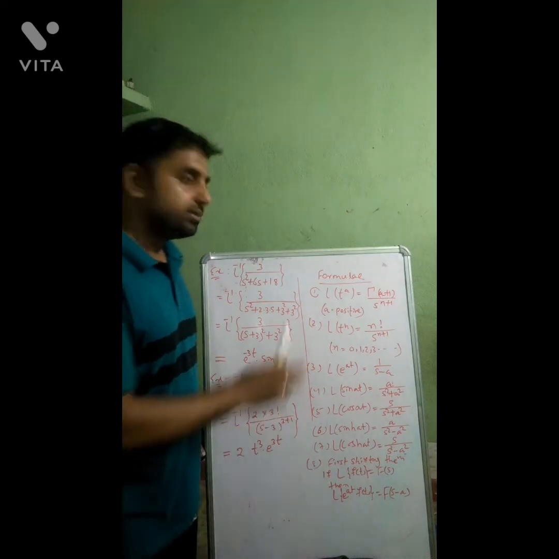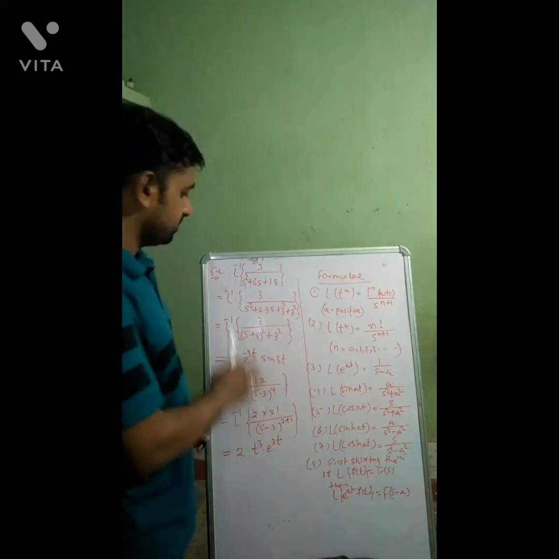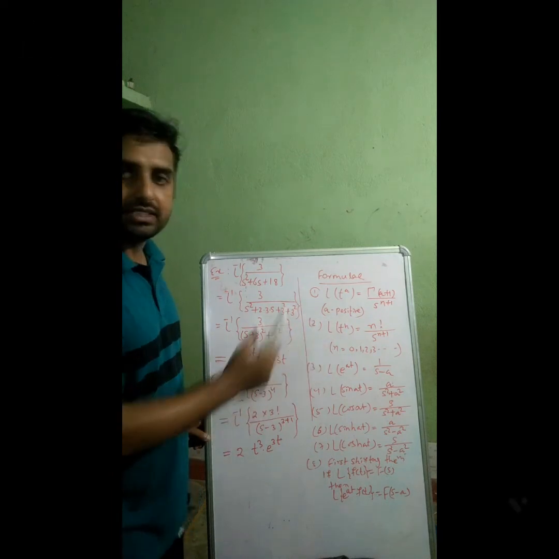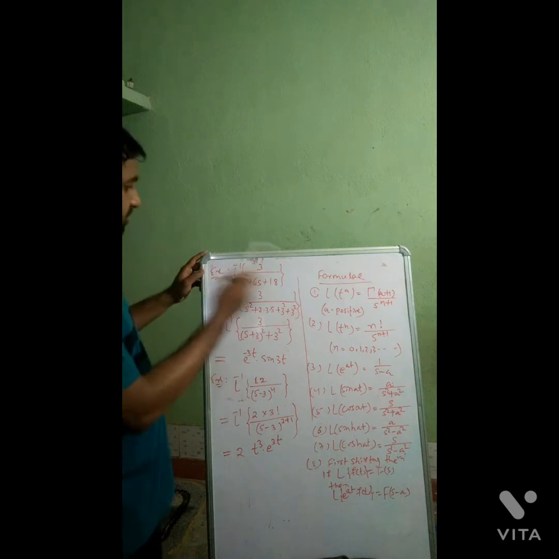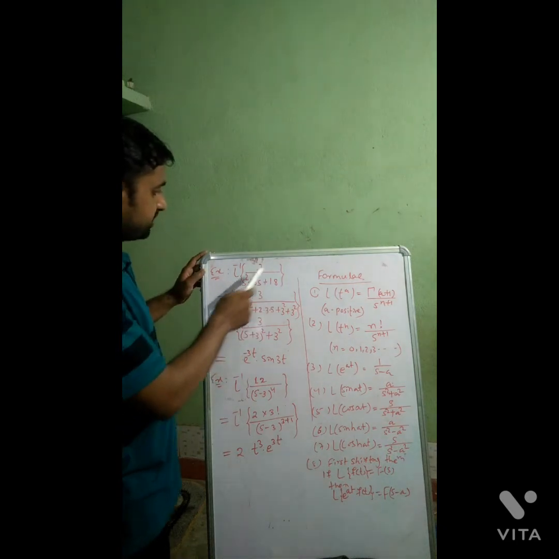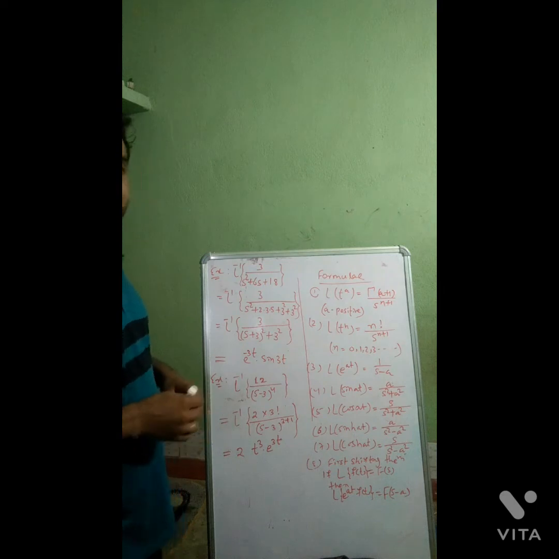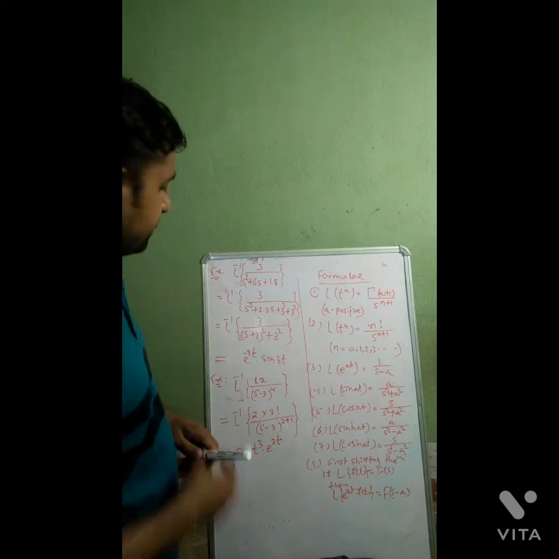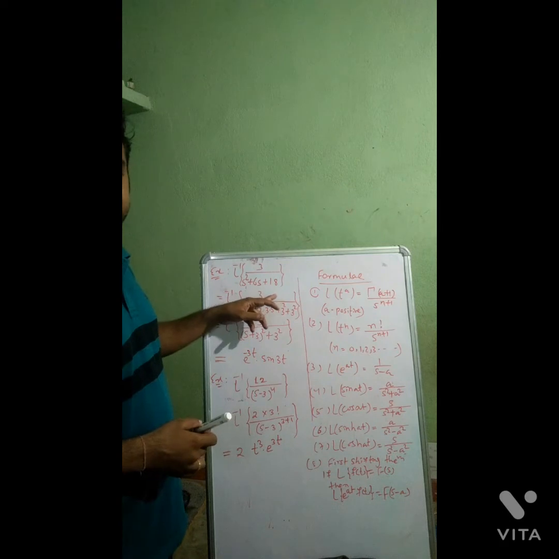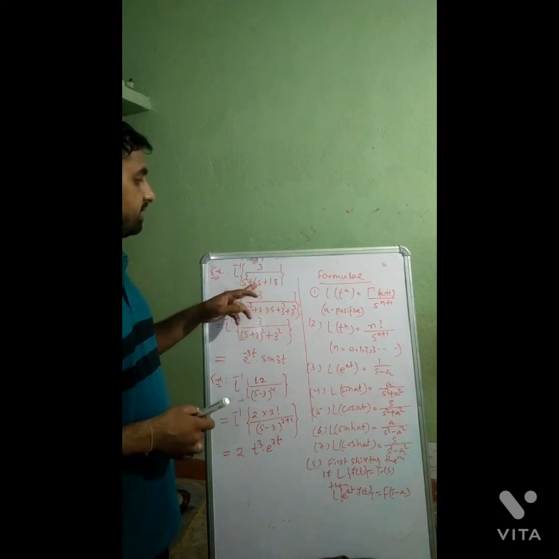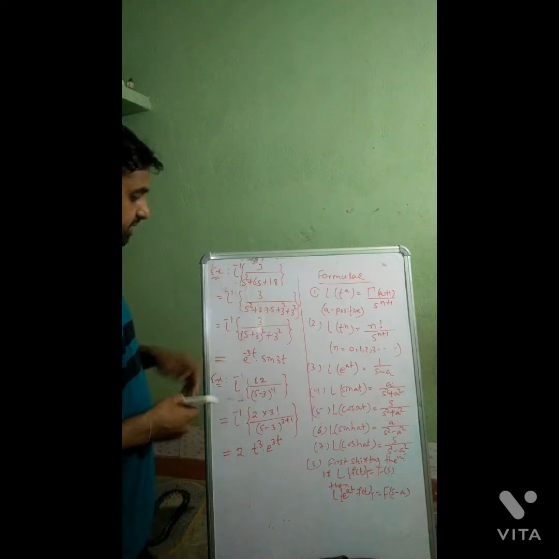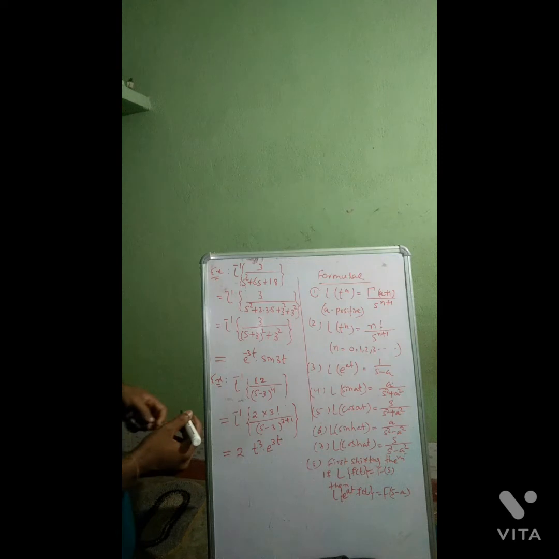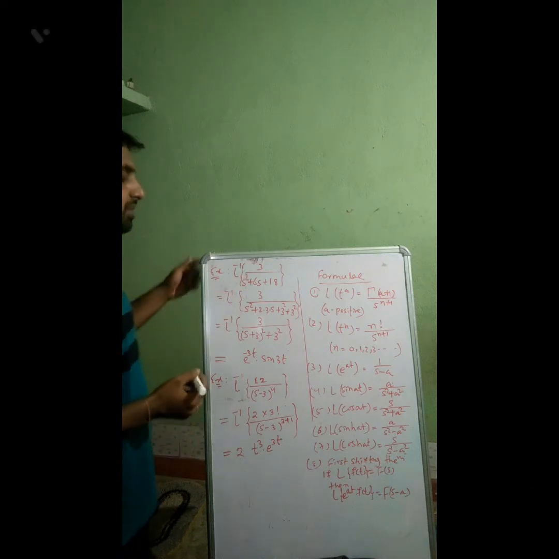Okay, so I will do 2 more examples to revise all these things. Now suppose we have to find Laplace inverse of 3 divided by s square plus 6s plus 18. To find the inverse of this function, what do we have to do?